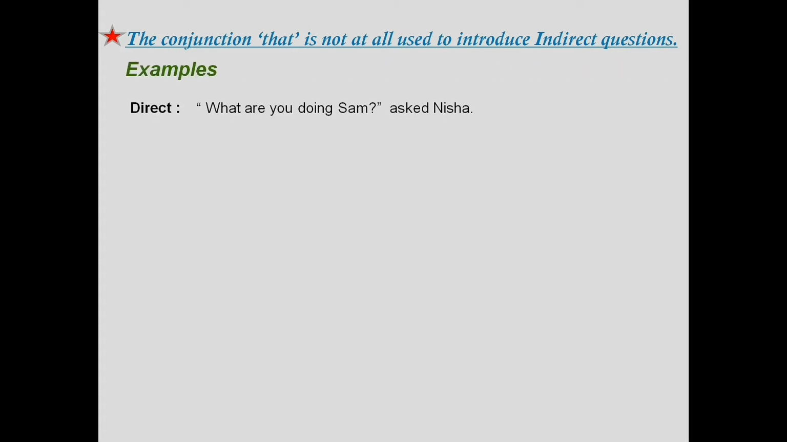"What are you doing, Sam?" asked Nisha. Now, is this a yes or no question? No. We have a proper interrogative word, what, right? So we will retain this word what to introduce the indirect question. Let's see how we've done it. Nisha asked Sam what he was doing. See, we've used what to introduce the question. And if you've observed, there is no that in indirect speech. Rest of the rules regarding the tenses and pronouns will remain the same as we've done before for assertive sentences.